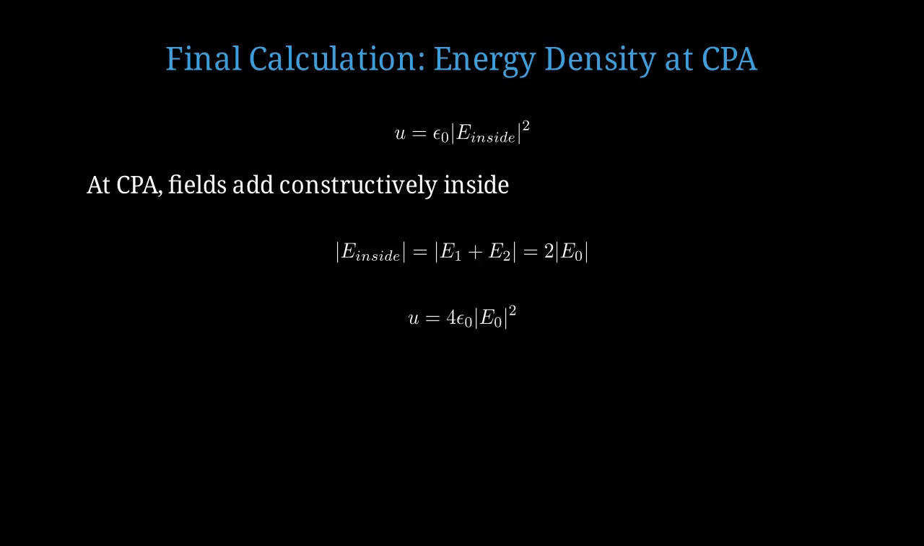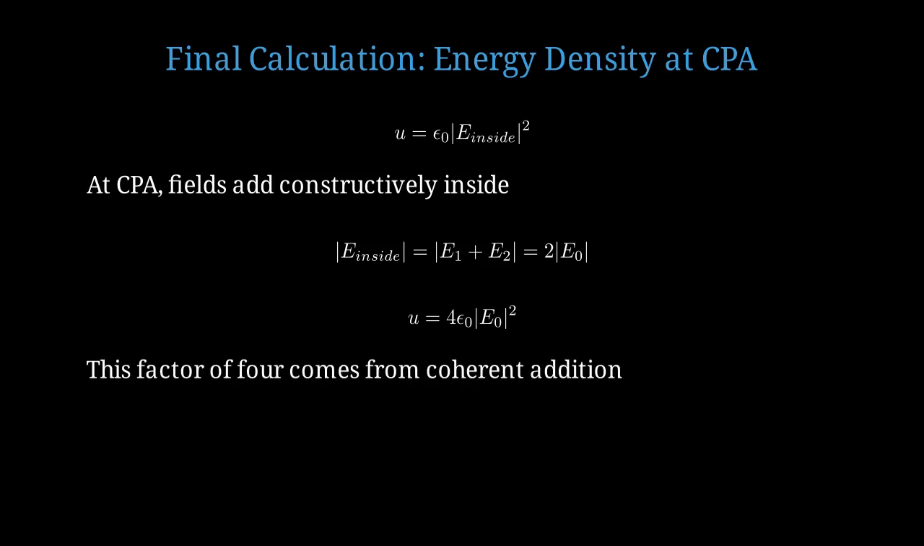Therefore, the energy density is 4 epsilon 0 E0 squared, which is 4 times what you'd get from a single beam. This factor of 4 comes from coherent addition. The fields double, but energy goes as field squared, giving a factor of 4 enhancement.